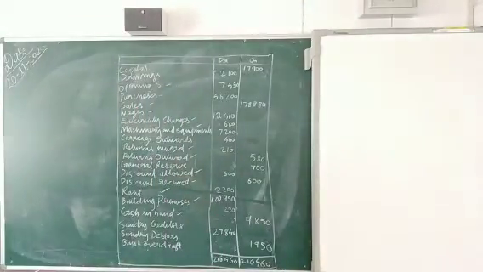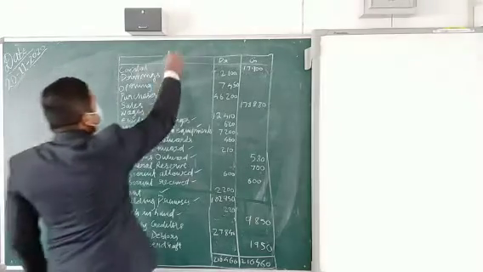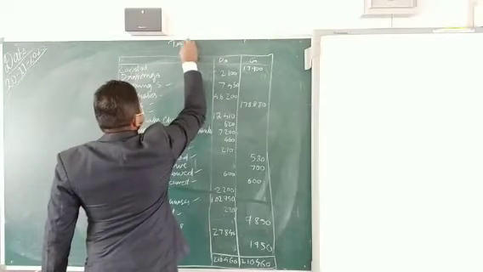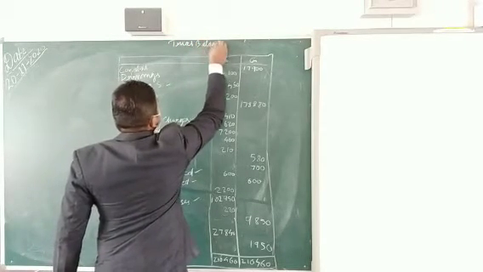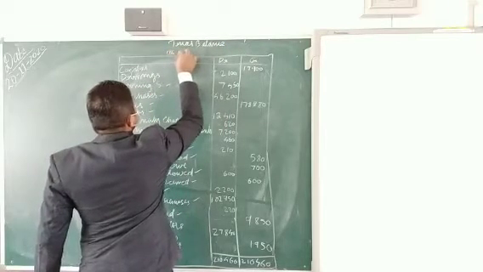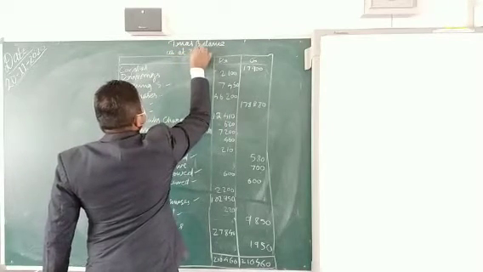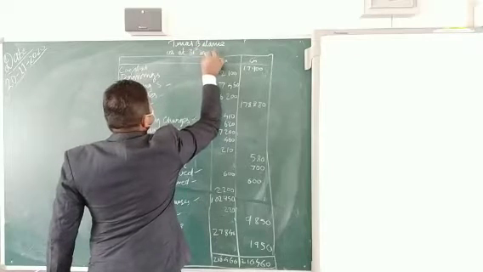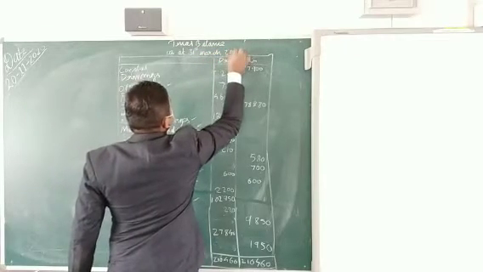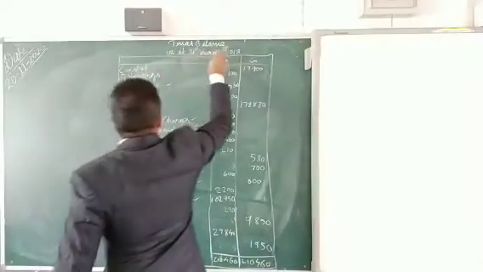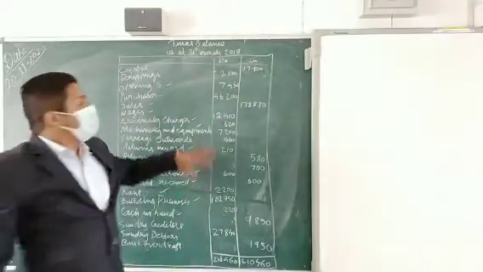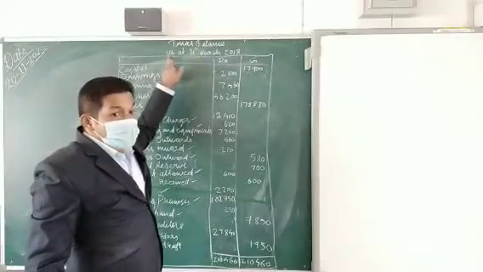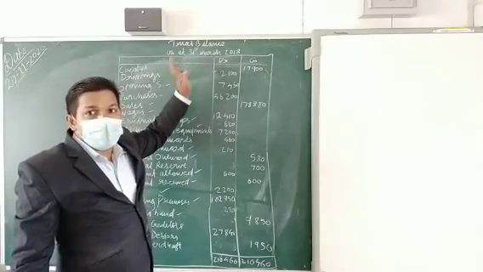And on the top you have to write the date also. Like, trial balance as at 31st March 2018. So here you have to write trial balance as at 31st March 2018. So for a trial balance you write the heading and the date, and here always you have to write "as at".